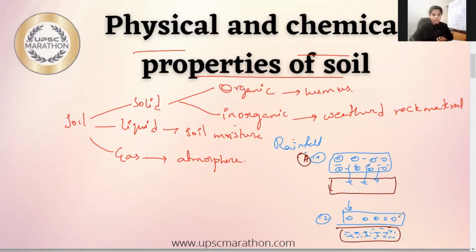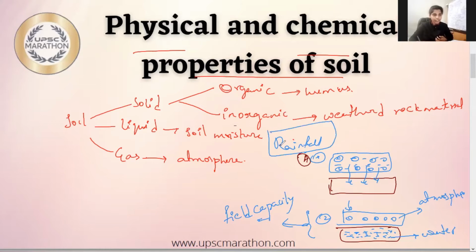The open pores between the sediments in the upper layer will be filled with the atmosphere, which is gas. And the bottom layer is filled with water. Under these circumstances, we can say that the soil has reached the field capacity, which means it has enough fertility to support any crop. So this is about rainfall.